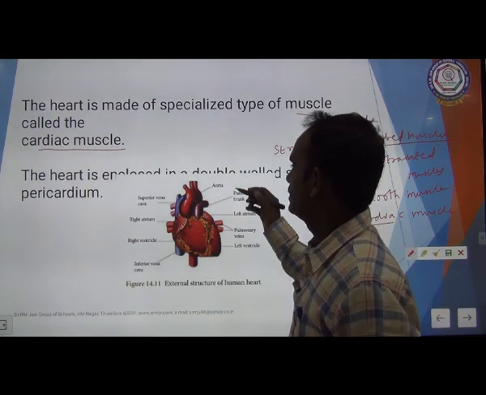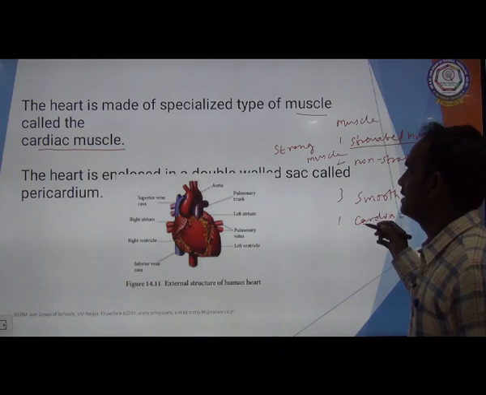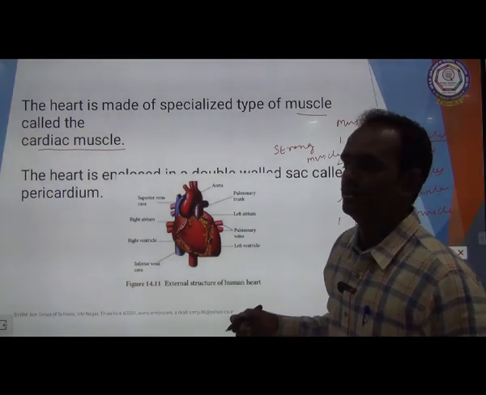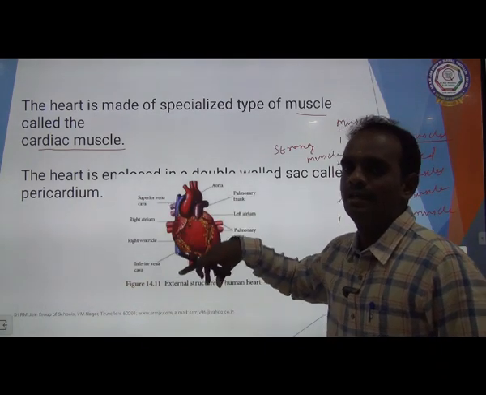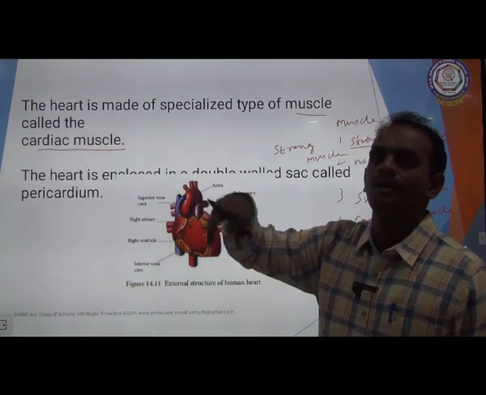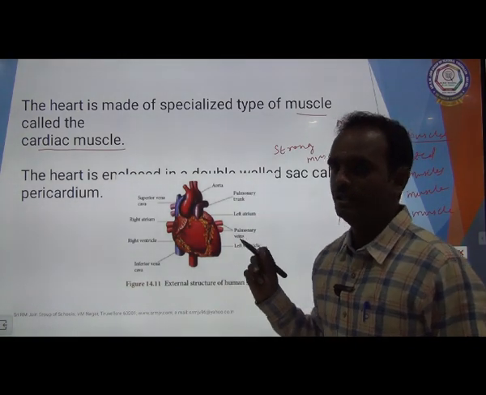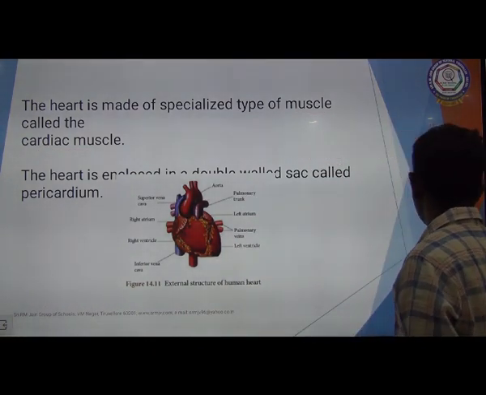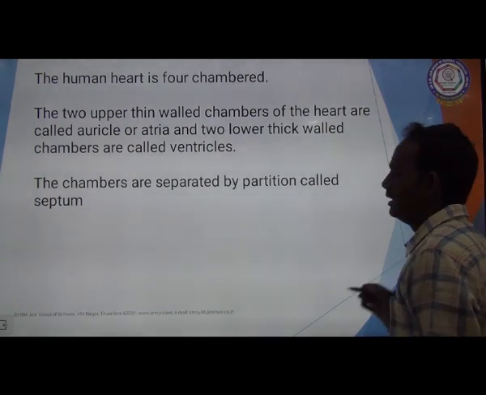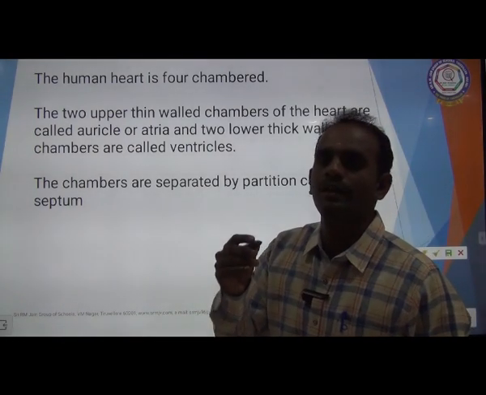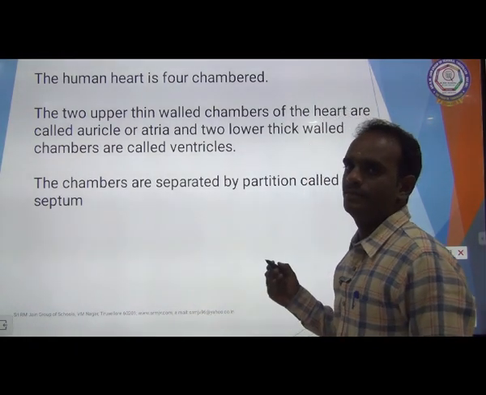Next, the heart is enclosed in a double walled sac like structure called the pericardium. The whole heart is surrounded by a double walled membrane called pericardium. It is a very important point. Now I am going to draw a simple way of the human heart, and children please note it, it is a very important question.